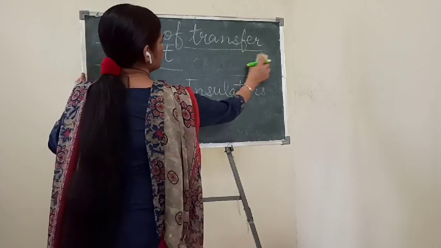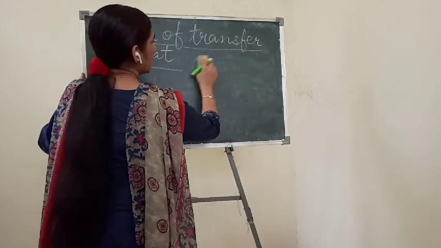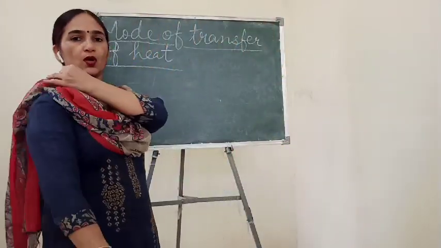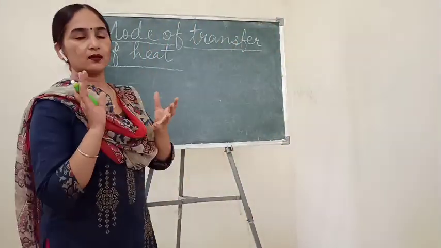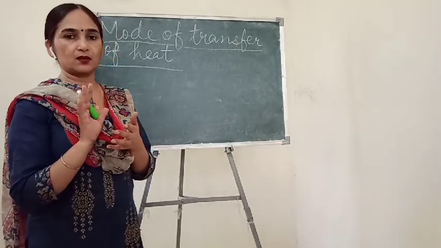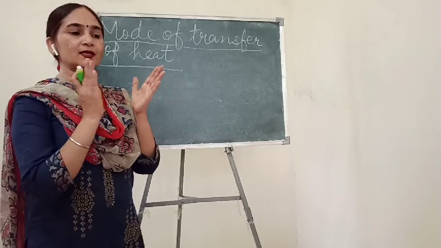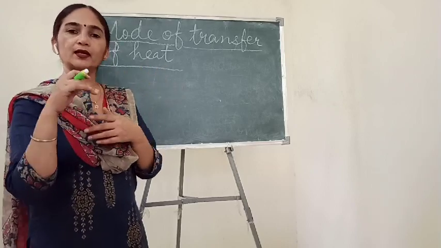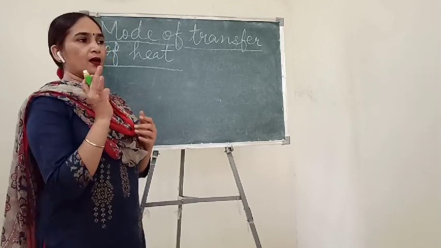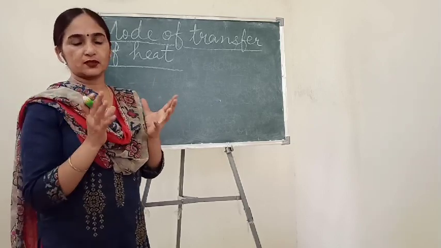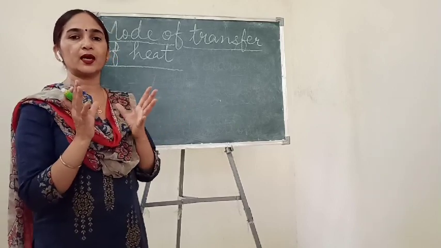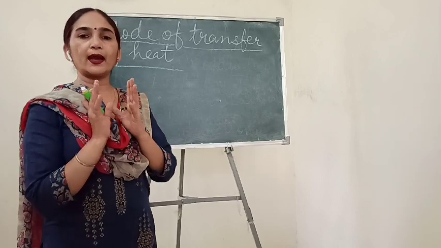First of all, I'll tell you how heat transfers in the case of solids. You know that we have three states of any matter: solid, liquid and gas. So how does heat transfer in the case of solids, liquids and gases? We should understand this from the structure of their molecules. As I have told you, everything is made up of molecules or atoms.